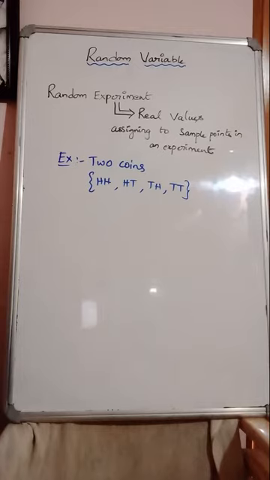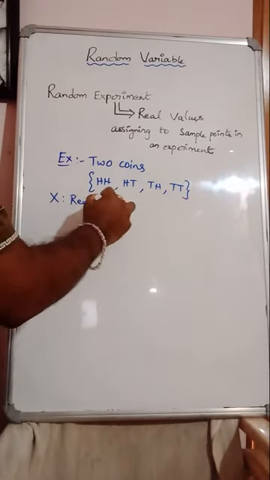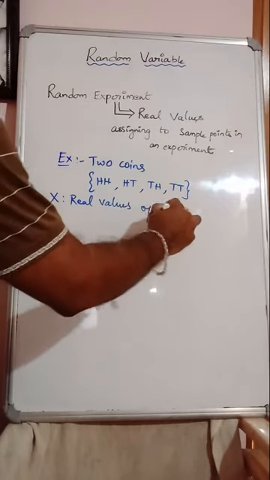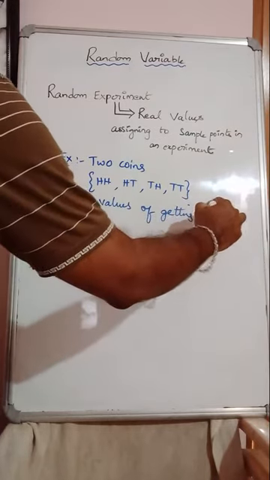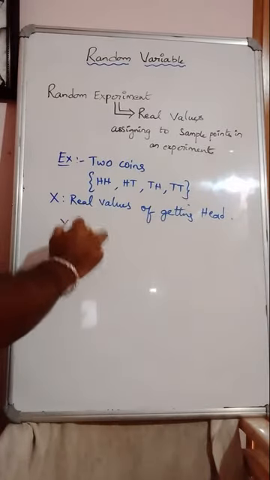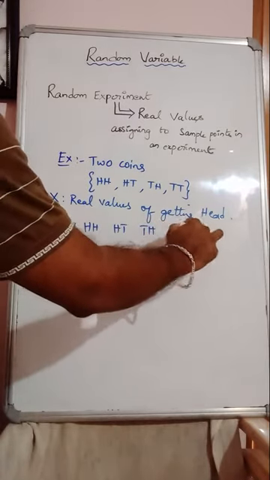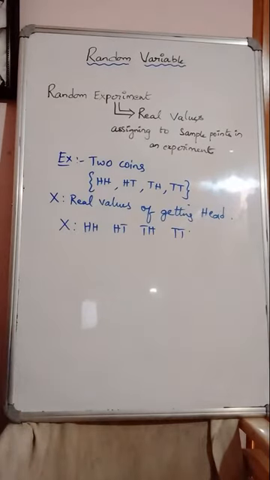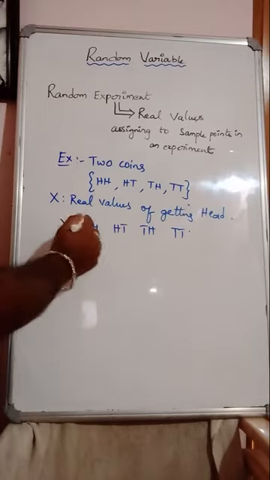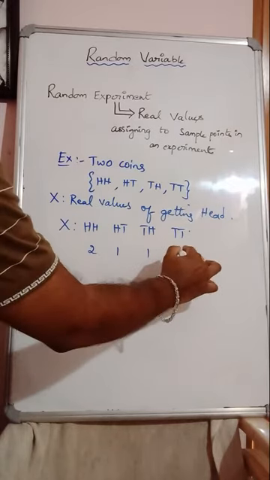Let X be the real value of getting heads. Then X for the sample points head head, head tail, tail head, tail tail: two heads, one head, one head, zero heads.